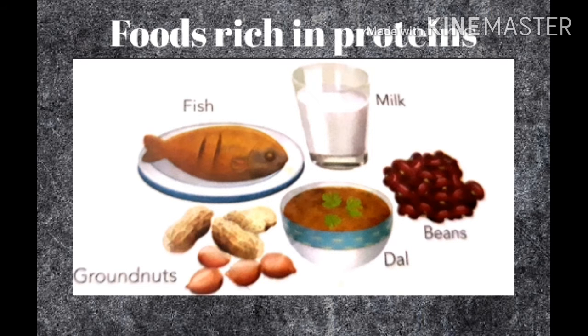We cannot store proteins in our bodies. Excess proteins are either broken down and excreted as urea or converted into fats. Proteins can provide us with energy if necessary. However, their main function is to form tissues. These are the foods rich in proteins.